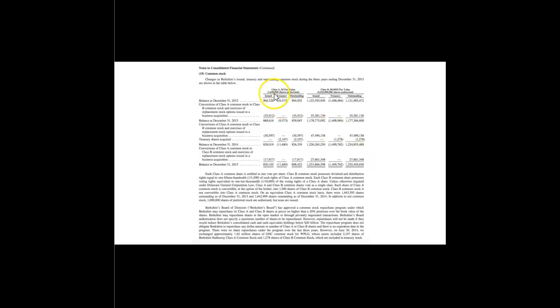So Berkshire Hathaway has two share classes, Class A shares and Class B shares, that have different voting rights and different cash flow rights, and each share class has issued, treasury, and shares outstanding amounts. And this is all in the footnotes to the consolidated financial statements, in other words, the annual report.